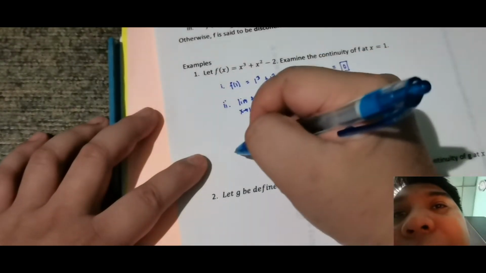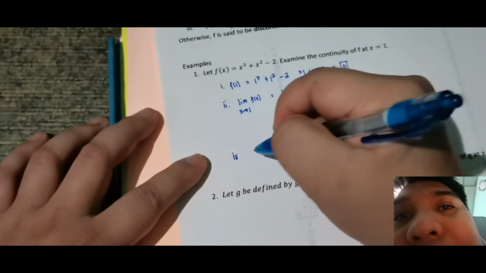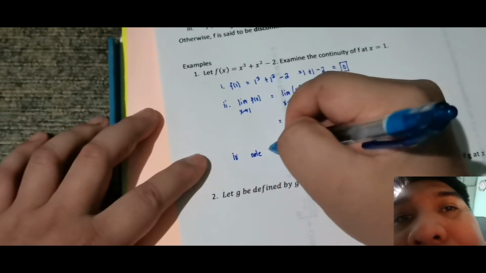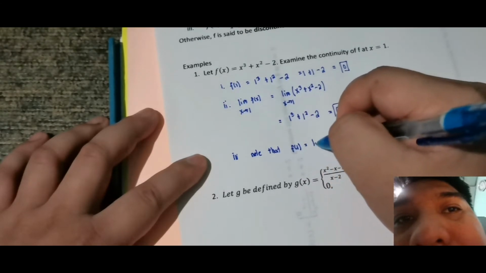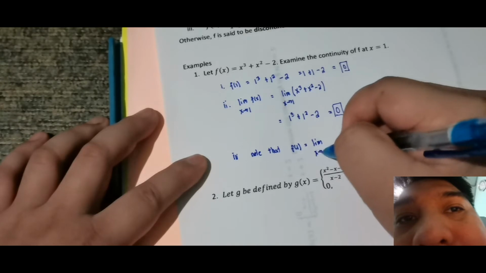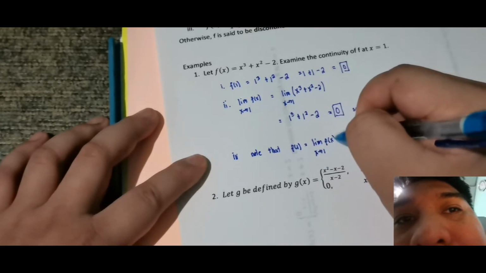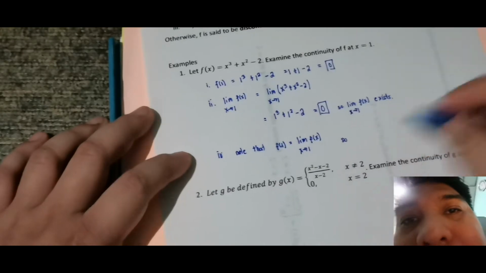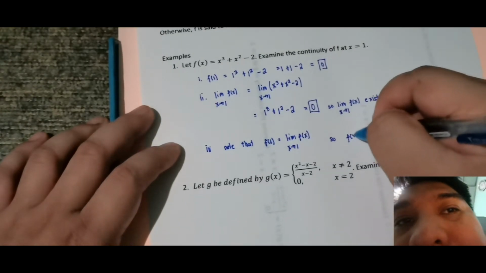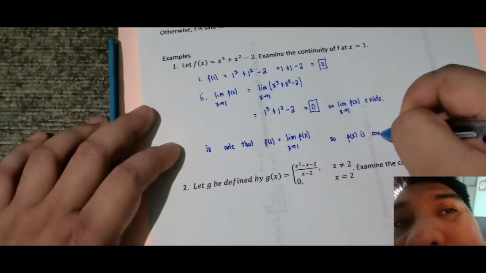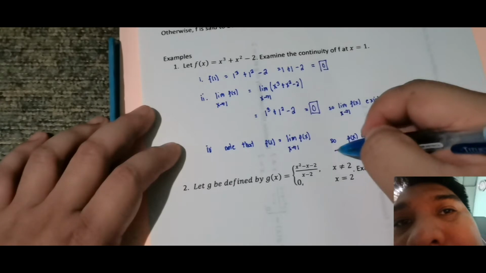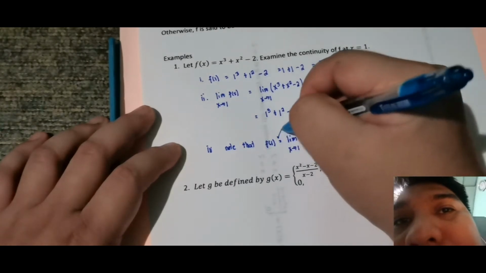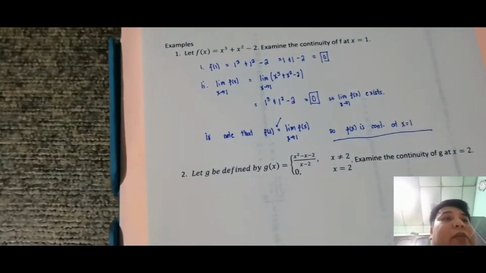Okay, then lastly, for test 3, note that f of 1 is equivalent sa limit as x approaches 1 nung f of x. So, ang masabi ko, si f of x is continuous at x is equal to 1. Okay, so dito kasi equal sila. 0 is equal to 0. Na-verify mo. So, ganun lang kasimple. Sir, ang basic. Yes, ang basic niyan.